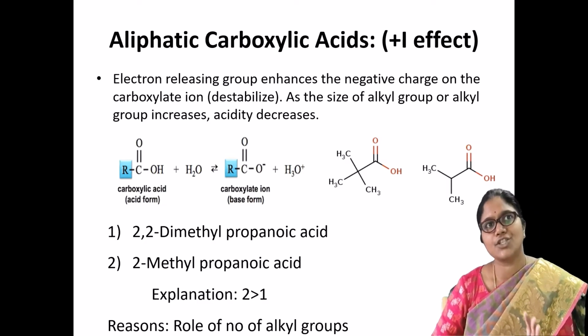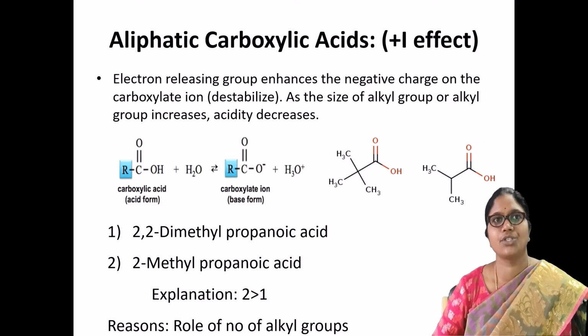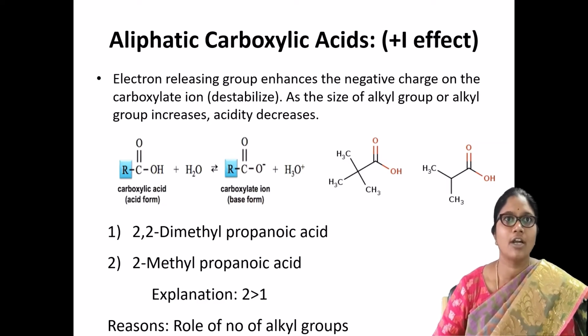So this is the general approach. The carboxylic acid dissociates into the carboxylate anion. So this is the general phenomenon for the explanation of carboxylate anion formation.